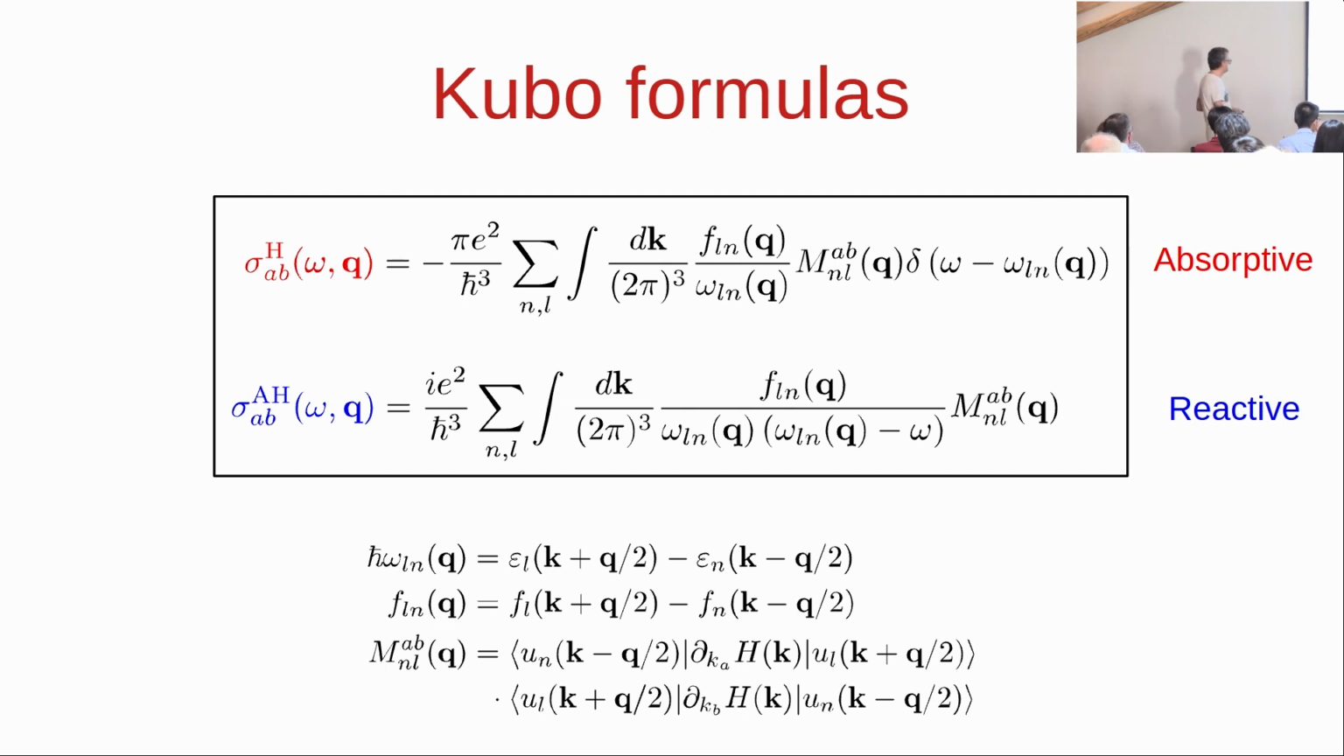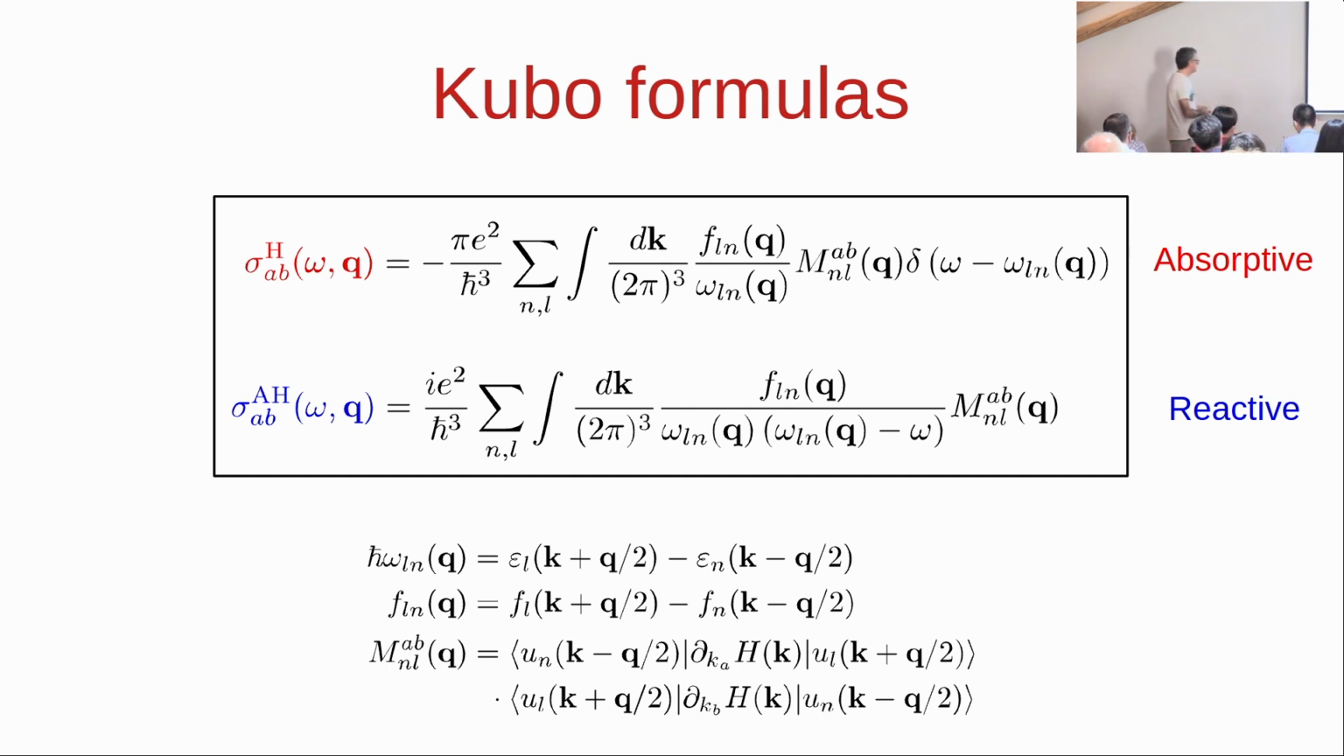Okay, don't be intimidated. This is a standard Kubo formula, but yeah, it looks messy. So I've written two of them, one for the Hermitian part, one for the anti-Hermitian. Let's look, okay, the Hermitian has a delta function because it's energy conservation, you're absorbing energy. Let's look, for example, at this one.